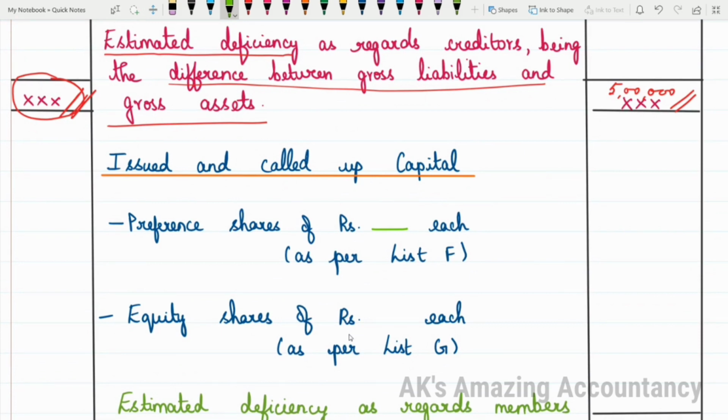For example, let us imagine and just write as 1,000 preference shares of rupees 100 each. How much will you get? 1 lakh. And then equity shares. Let us again imagine that some equity shares are there. 1,000 equity shares of rupees 50 each.